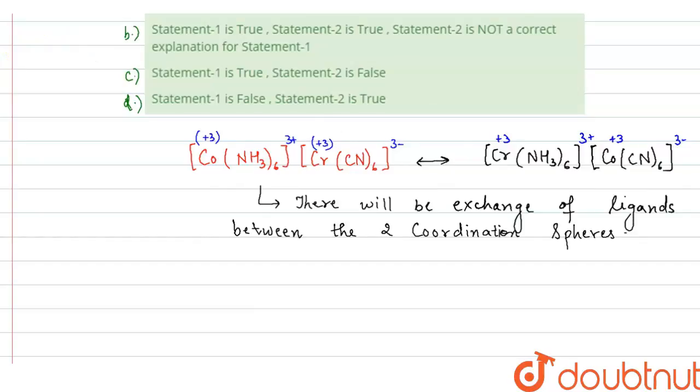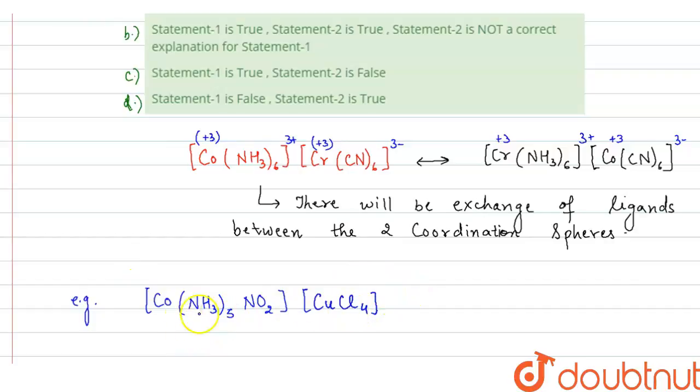For example, we have [Co(NH3)5(NO2)][CuCl4].